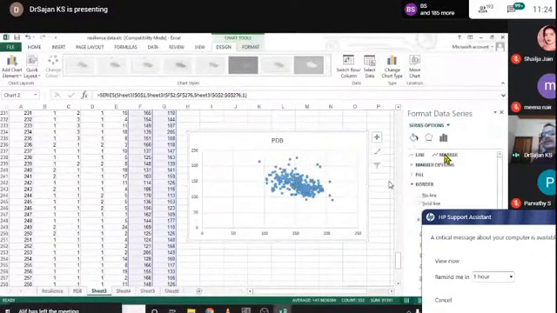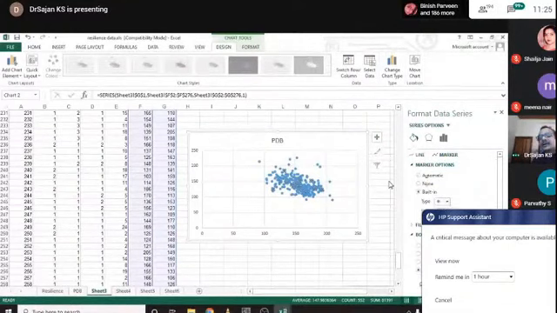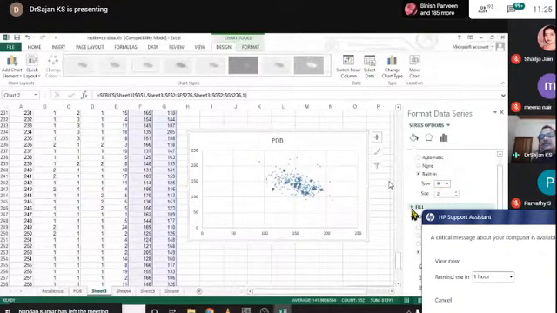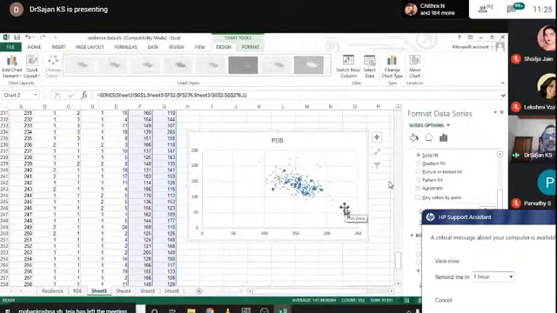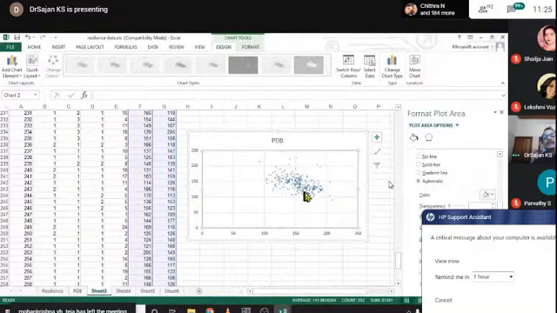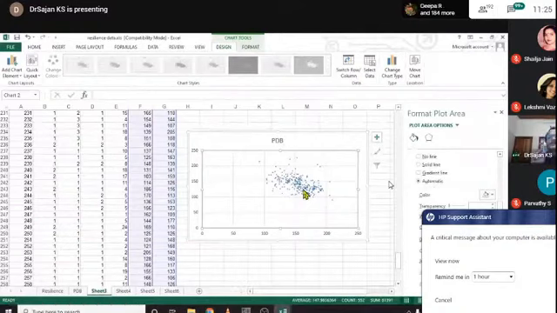Then click on the marker and click on the marker options to reduce the size to 2. Okay, now I have to change the color to black. Yeah, black. Now the size is so small. No, somewhat good. Okay, this is a way to reduce the size.